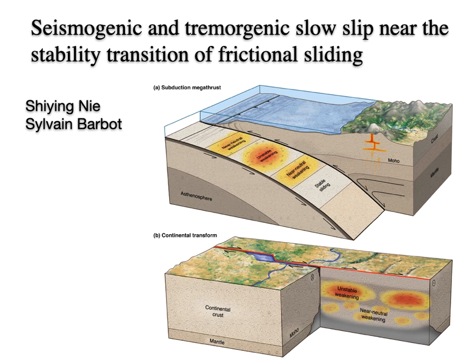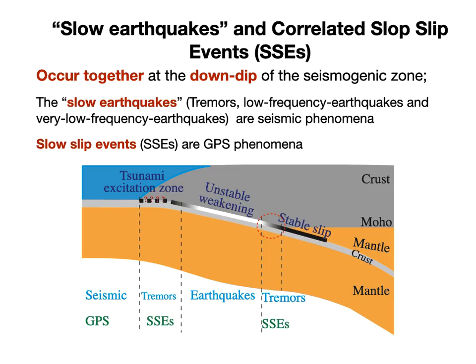The topic of our work is seismogenic and tremogenic slow slip near the stability transition of frictional sliding. Let's talk about the terms first.